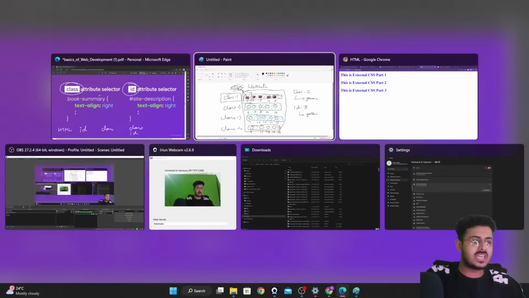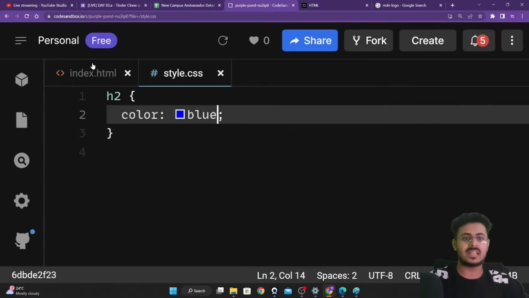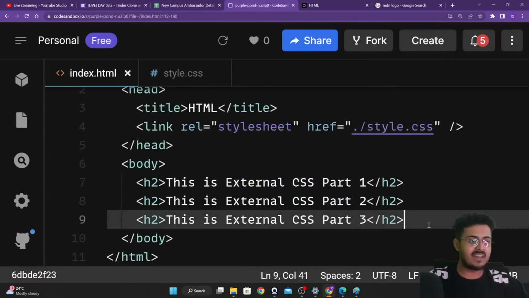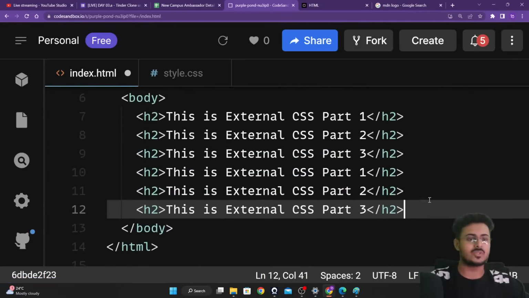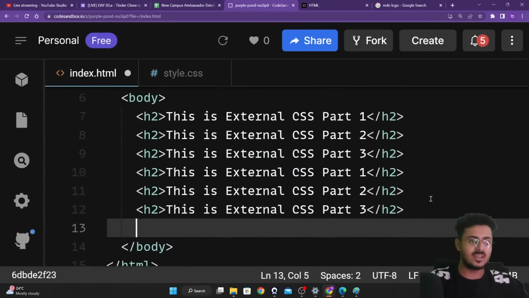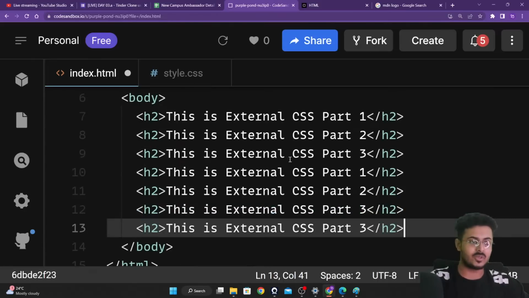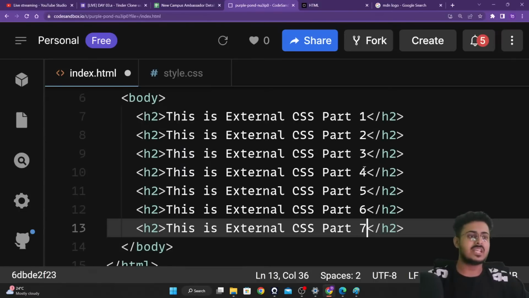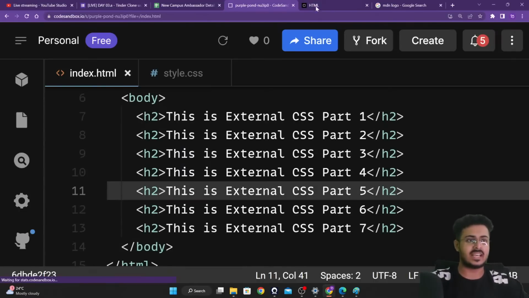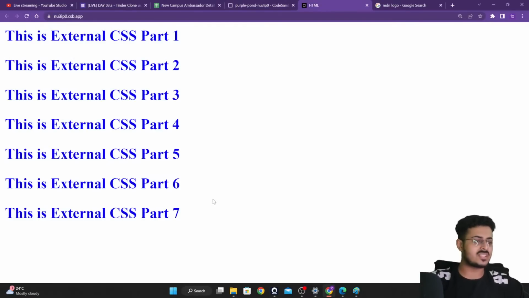So let us give our HTML tags some classes and IDs. Let us have a lot of H2 tags on our screen. Let's have 7 H2 tags, I think that should be more than sufficient. Control C, Control V, let's just change it to 4, 5, 6, and 7. We are having 7 H2 tags on our screen, guys. Are you able to see this? Please let me know.